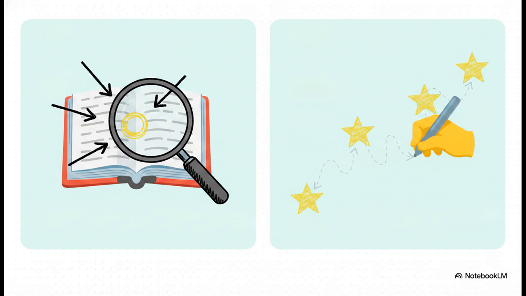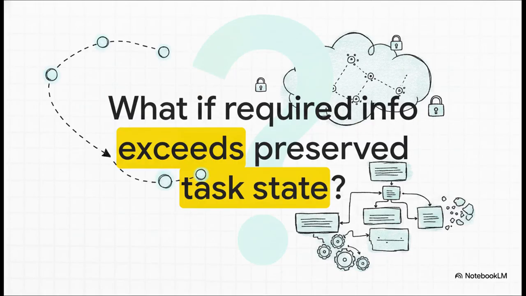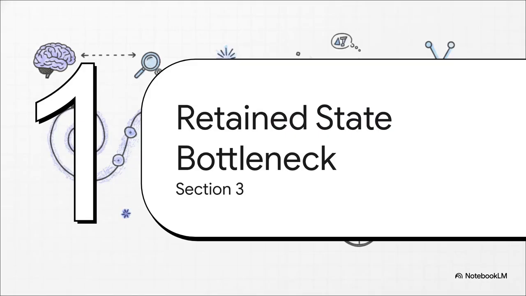So a model might perfectly access earlier material, yet still completely fail to preserve which of those commitments actually remain binding as it generates new text. This naturally brings us to a critical question. Some tasks require hidden constraints or dependencies to remain recoverable across many, many later stages of generation. So, what actually happens when the information required to make a correct continuation outpaces the model's internal capacity to remember it? We'll explore that in part 3, the retained state bottleneck.